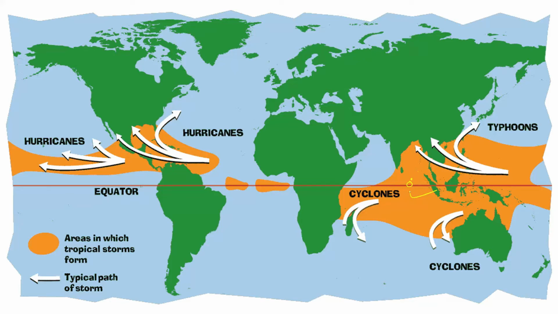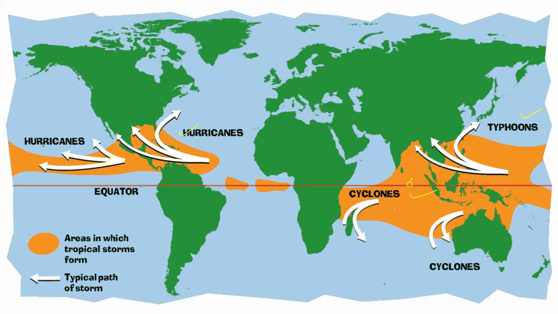The same cyclones are called typhoons here, the same cyclones are called hurricanes there. Means if the same kind of cyclones approach towards America, that will be called a hurricane, and in Japan and the eastern part of China, it will be called a typhoon. And in the Indian part we call them tropical cyclones, and we can give names on the basis of various nomenclature which has been provided by different countries.